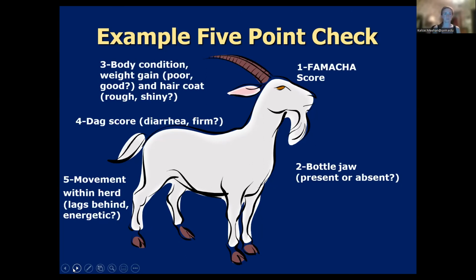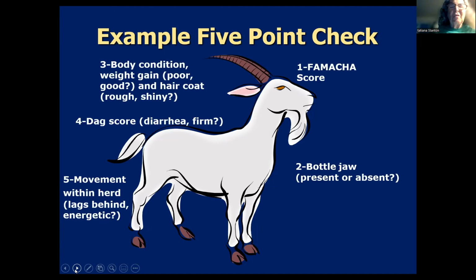You look at their DAG or their fecal score. Do they have diarrhea, or is their feces nice and firm? Of course, keeping in mind the time of year, this year they're going to be fairly loose. And then what kind of movement do they have? If they're anemic, they often will be lagging behind the herd as you move from grazing paddock to grazing paddock. And so you can adjust this system to what works for your farm.